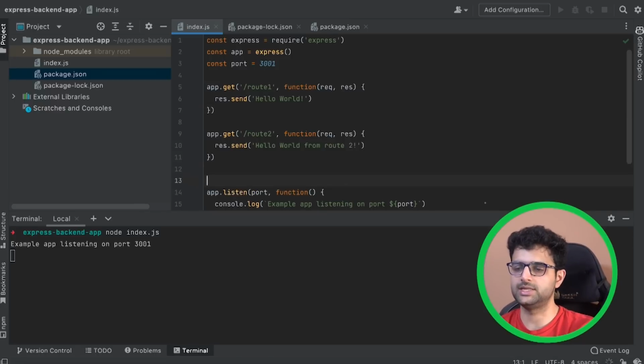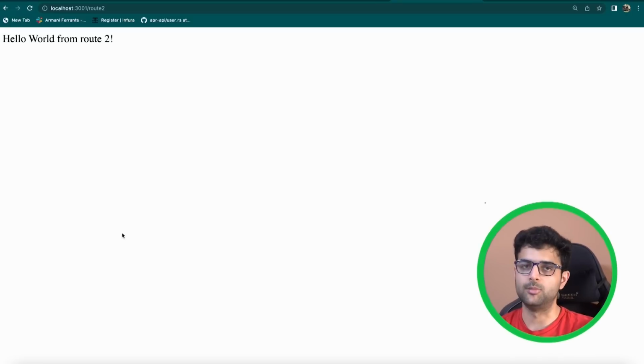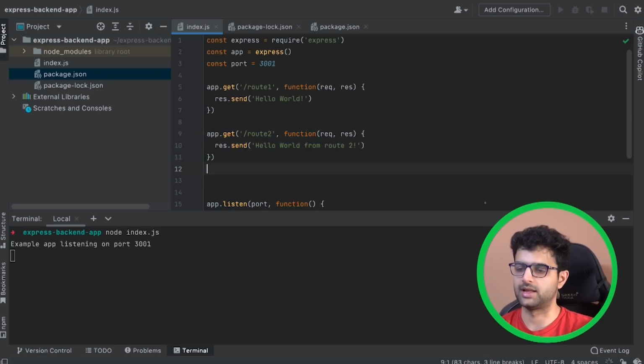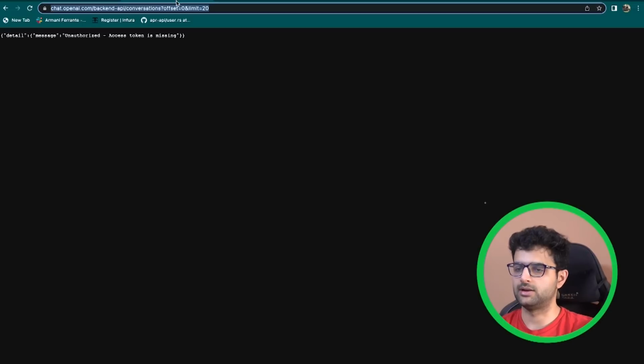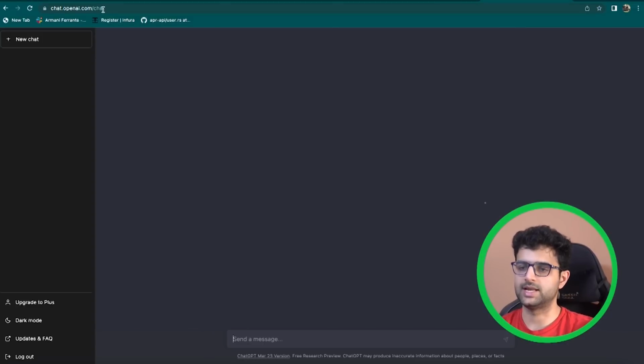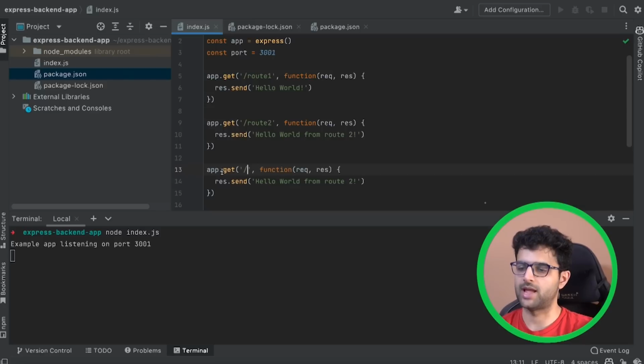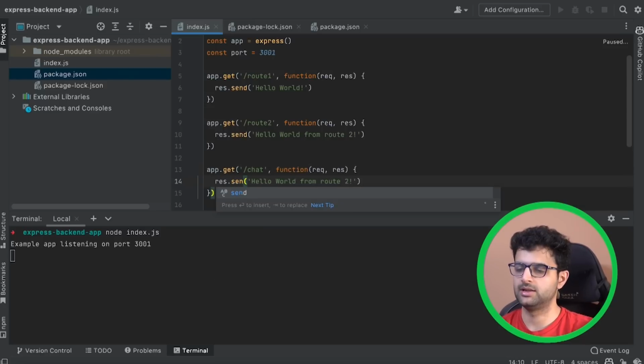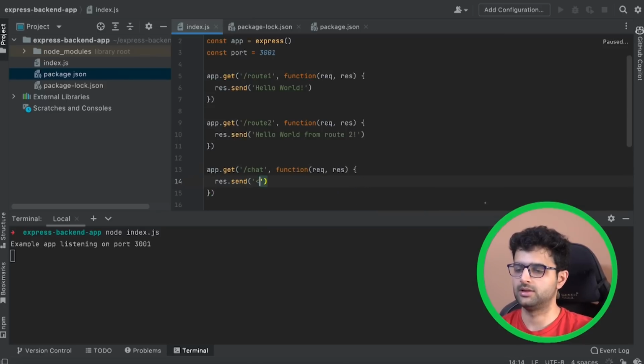If I return HTML from here, you will actually see a page rendered. Do you want to try that? Let's try that. What is ChatGPT's route? It's the slash chat route. So let's do app.get /chat, res.send HTML. I worry this might not work, but let's see. There you go. It did work. So I sent some HTML.